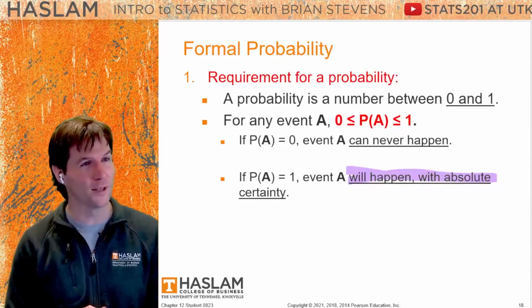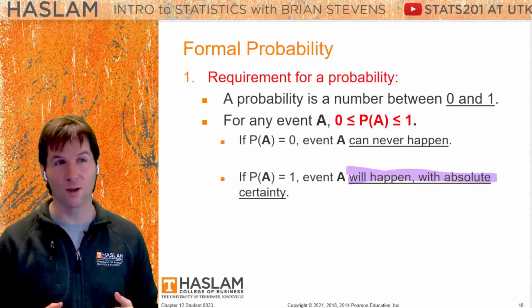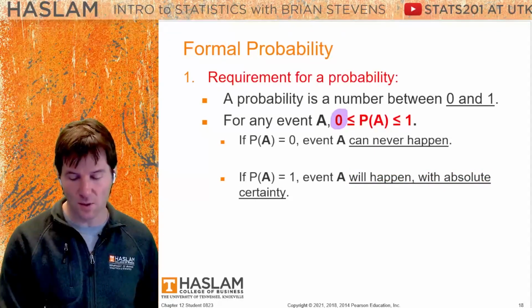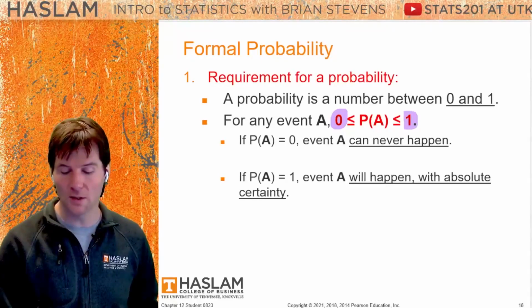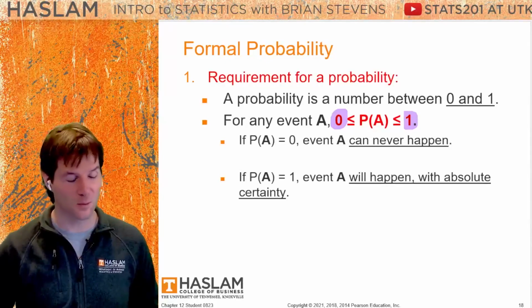A different world we live in. And with that, the probability right here of something that must occur or will occur is 100%. So probabilities cannot escape the bounds of 0, something that never occurs, to 1, something that must occur. If your parents ever told you to give 110%, that's impossible.